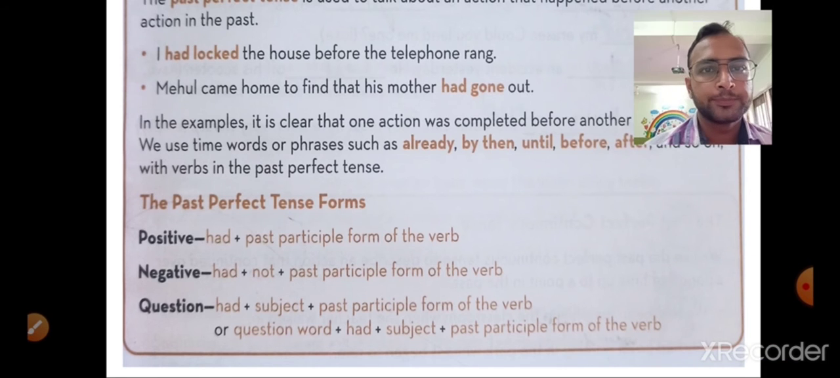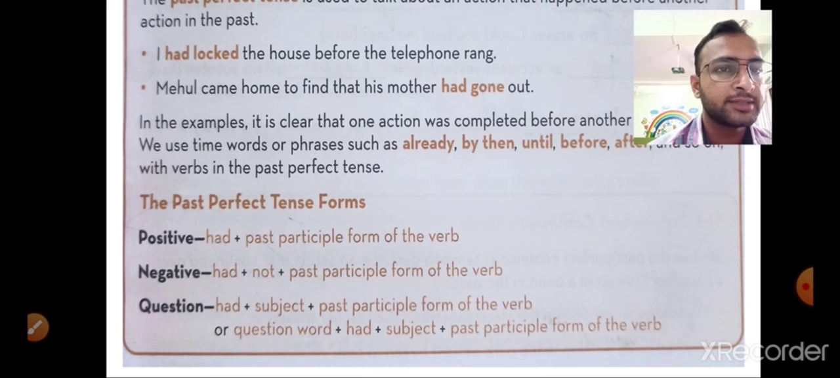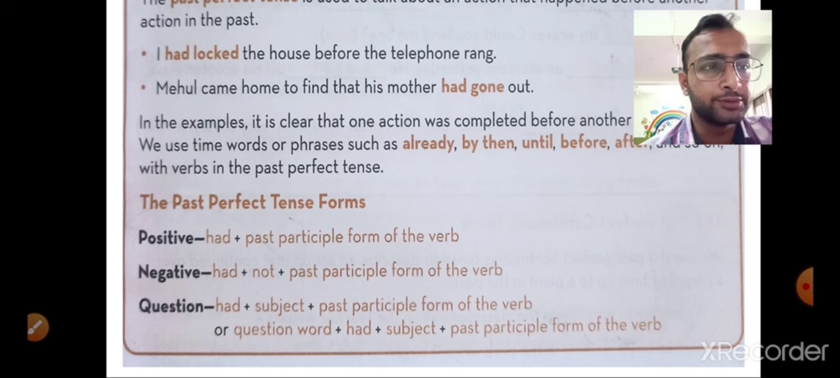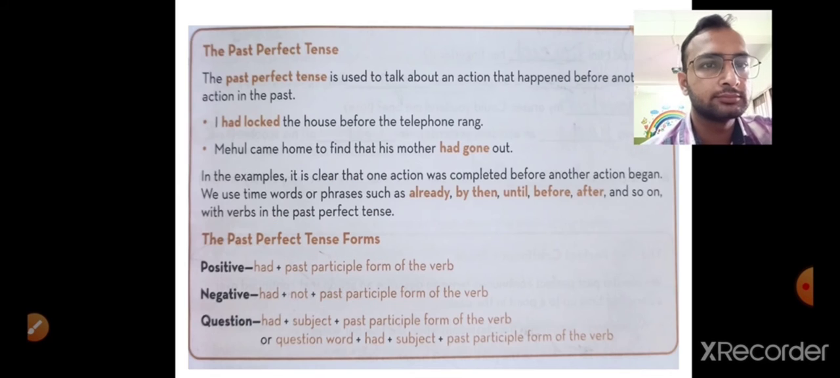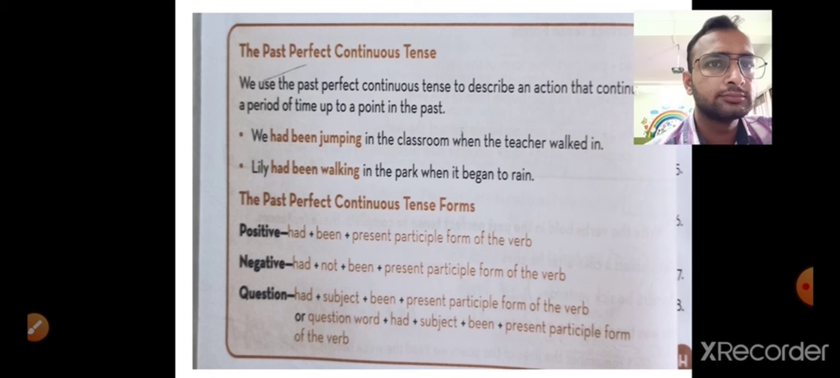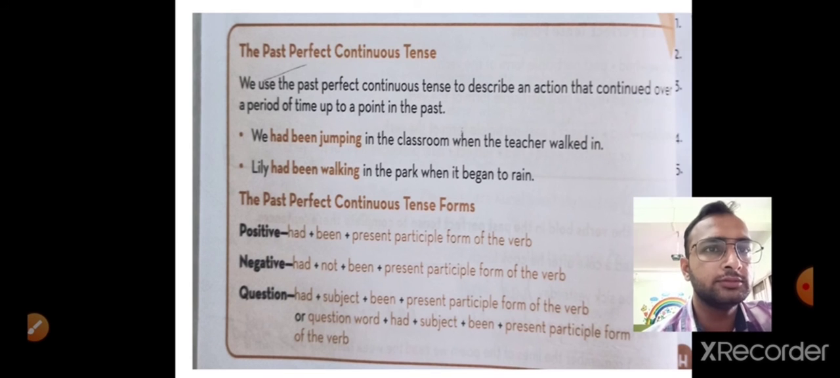The past perfect tense forms. Positive: had plus the past participle form of the verb. Simple. Negative: had plus not plus the past participle form of the verb. Question: had plus subject plus the past participle form of the verb, or question word plus had plus subject plus past participle form of the verb. So please note these down. Here we go to the next page.